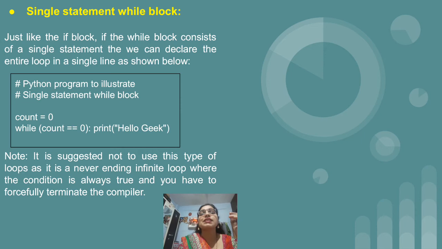So just see the example. We have initialized count equal to 0. While count equal to 0, if this condition is true, then I want to display a hello geek message. So on the same line we will write the sentence, that is, while with the condition in round brackets, after the condition put a colon, and after the colon you write the statement which you want to print.